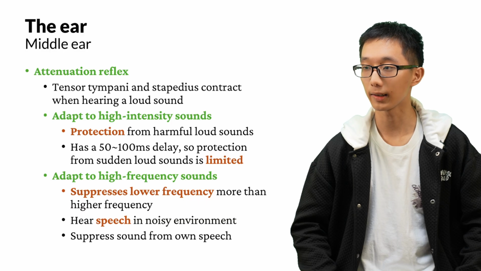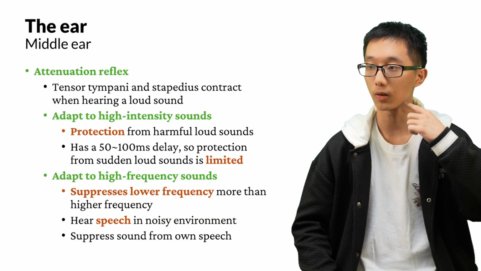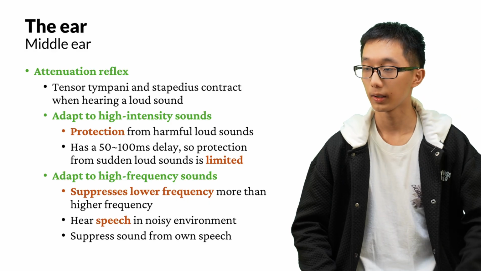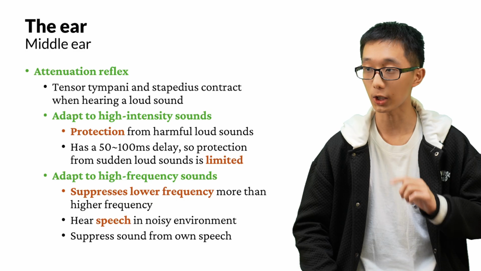It is hypothesized that this reflex can also suppress sound from our own speech. When I'm speaking myself, my voice is conducted through my skull into my ears. But when I hear others speak, the voice is transmitted via the air. Therefore, this reflex can help us suppress the sound of our own speech.